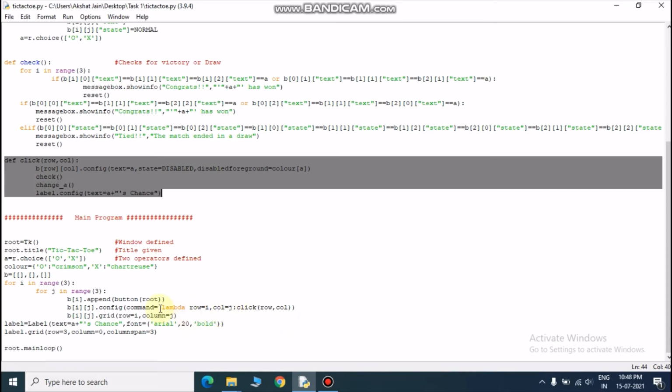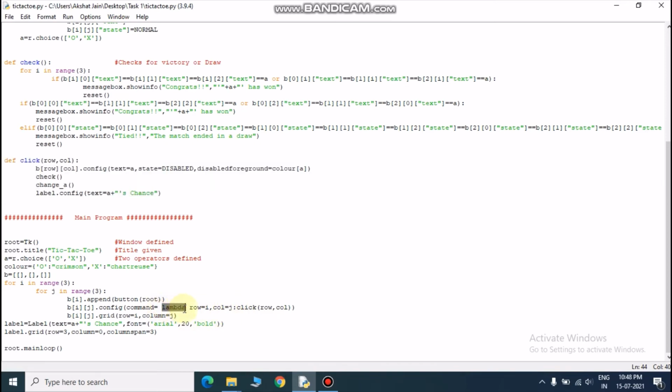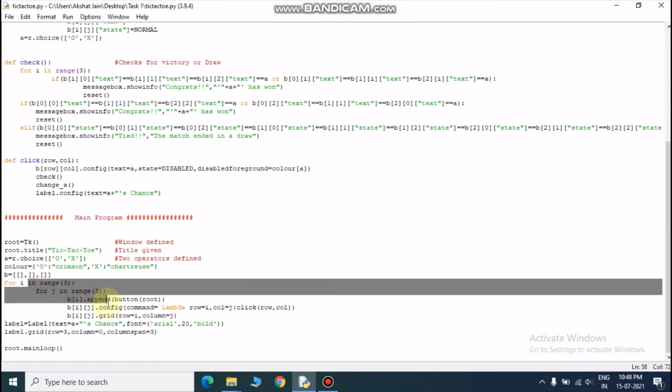To avoid that, we have to use lambda. But if we are not passing any arguments, then we don't need lambda. Here we have used lambda because we are passing arguments to our click function, and the arguments are row and column. Basically row is i and column is j from this loop.